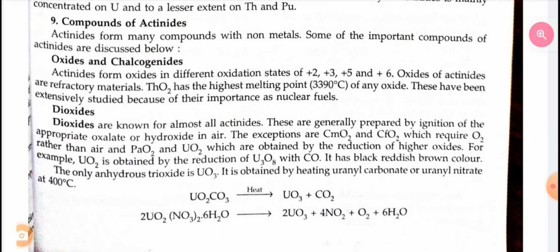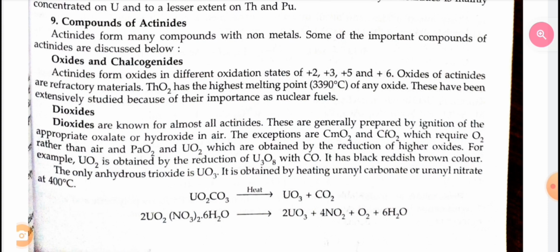Dioxides. Dioxides are known for almost all actinides. These are generally prepared by ignition of the appropriate oxalate or hydroxide in air. The exceptions are CmO2 and CfO2, which require O2 rather than air, and PaO2 and UO2, which are obtained by the reduction of higher oxides. For example, uranium dioxide is obtained by the reduction of uranium U3O8 with carbon monoxide. It has a black reddish brown color.